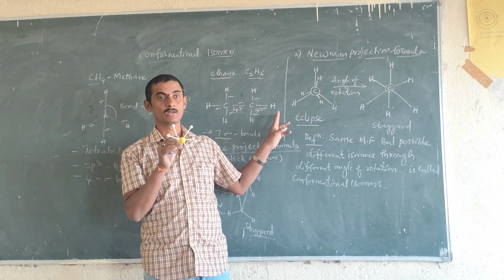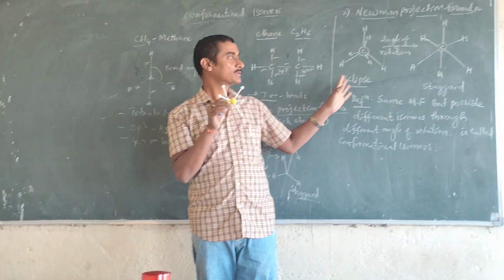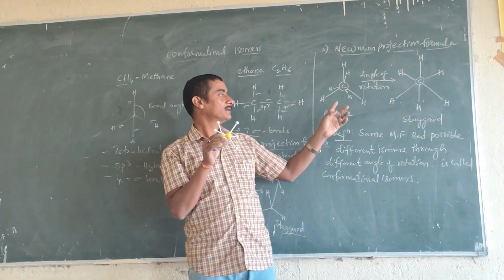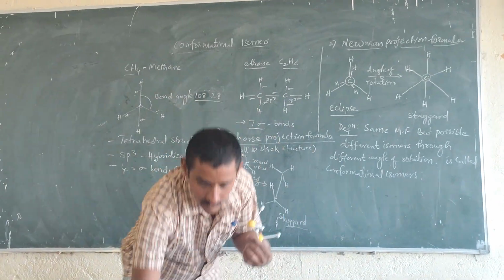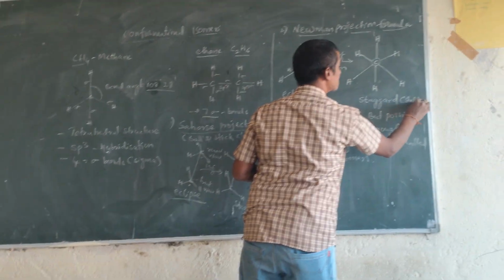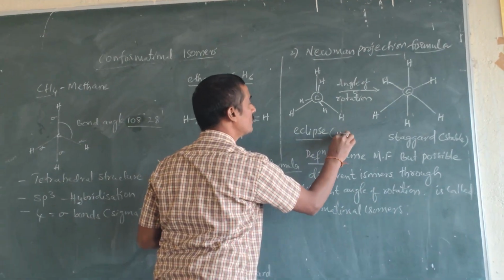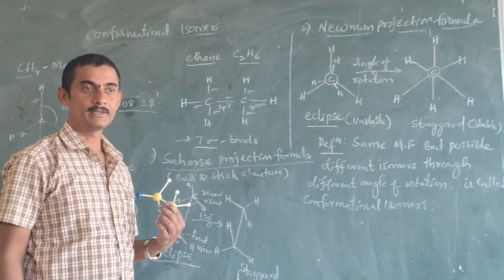Gauche has 0.9 kilocalories per mole of energy. So the advantage is that the staggered structure is the more stable structure, and the eclipsed one is the unstable structure.